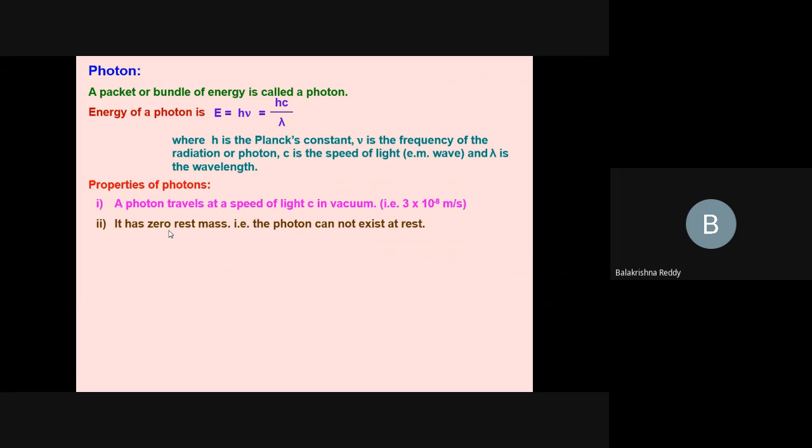For example, if you take a mass particle, this is a mass particle. It is available at rest position in your hand. But photon is not like that. It has zero rest mass.